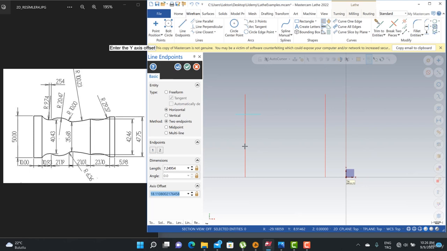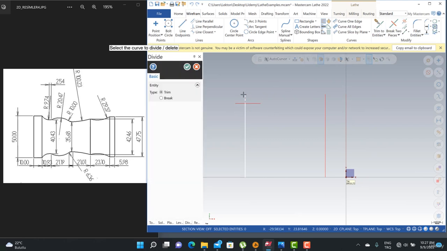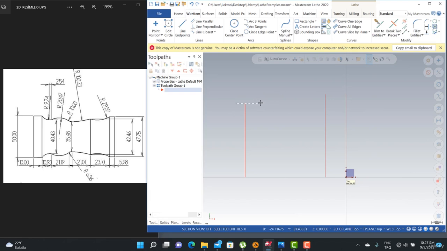The distance is not important, I just need to write 42.46 divided by 2, and then I can turn to divide options, and then we can cancel it.